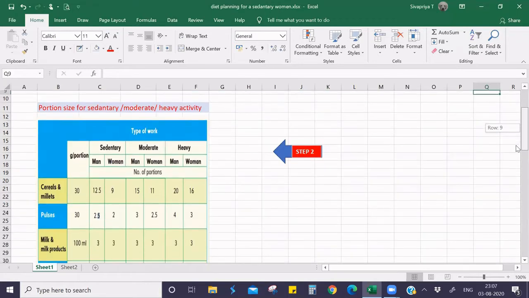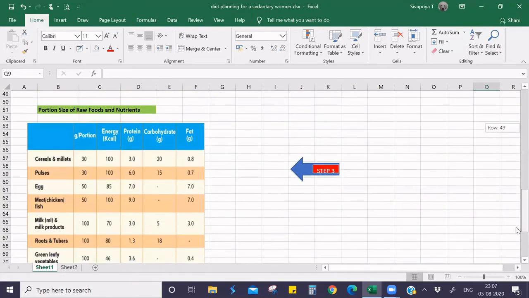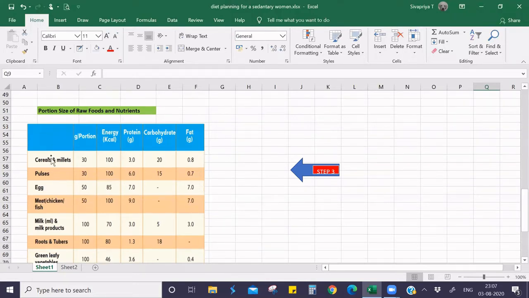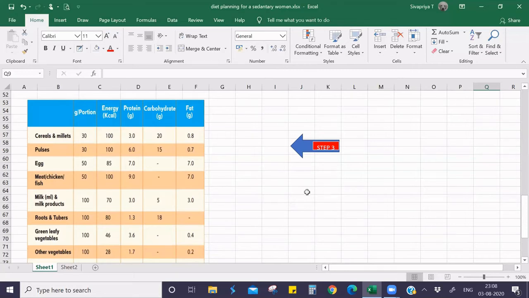Similarly, portion size also you have to buy, for sedentary, moderate, heavy, man and woman, and for kids, for everybody, you have to be thorough with the portion size. And the same way, the energy, protein, carbohydrate, and fat requirements, as well as the energy provided by cereals, millets, pulses, all these tables you have to buy and be thorough with these three tables. These first three steps are important in calculating the nutrient requirements for a menu.